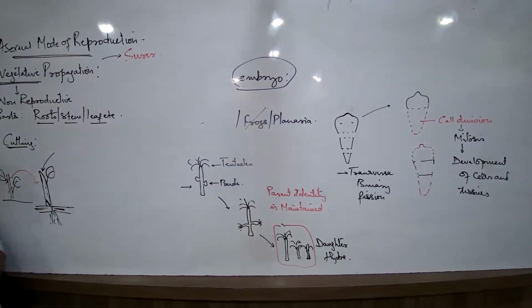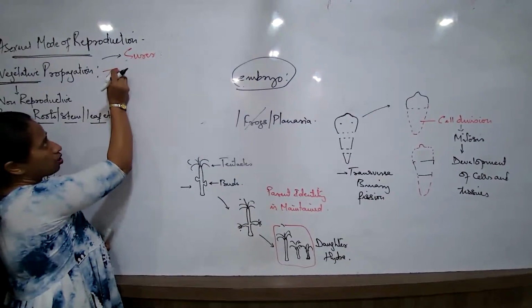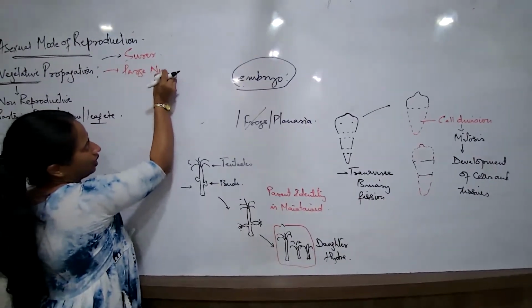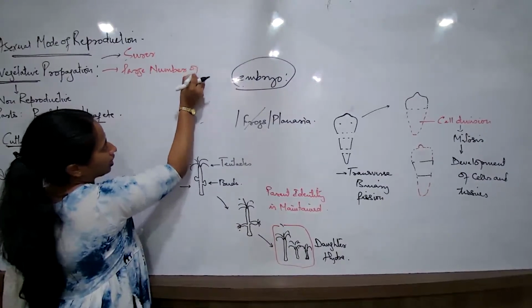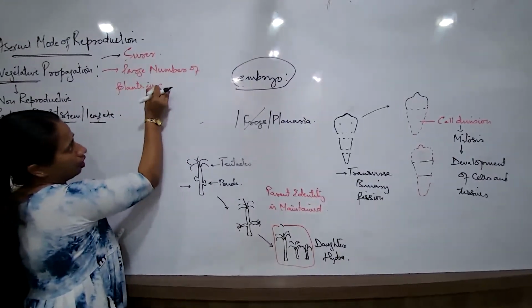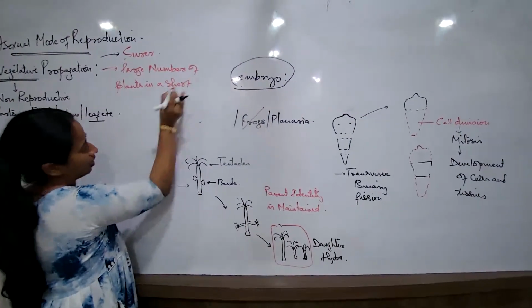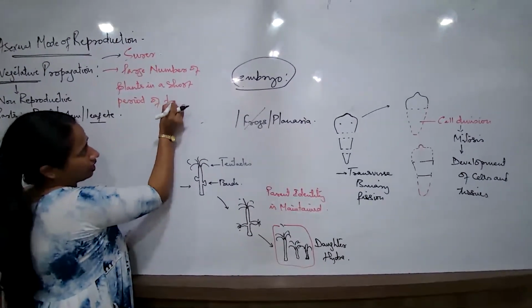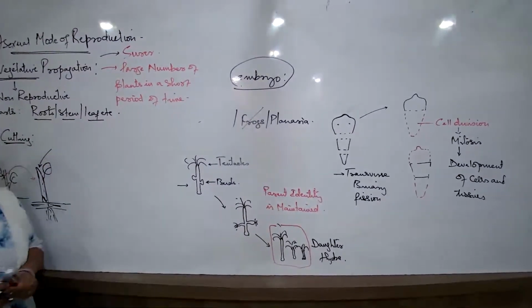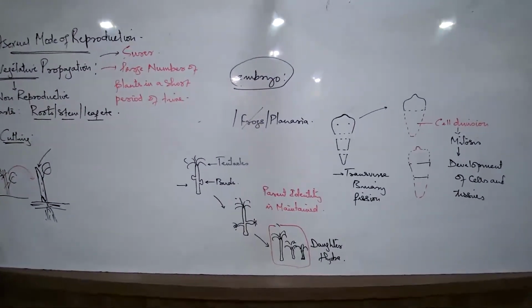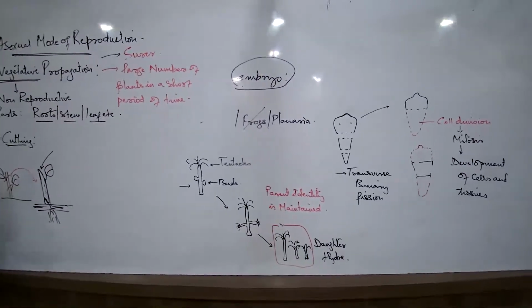So can we write vegetative propagation also gives large number of plants? What is the other benefit? Large number of plants in a short period of time. So this is another benefit of vegetative propagation. One is it's a surer method, not dependent on any particular agents, factors. Okay, so that was cutting.